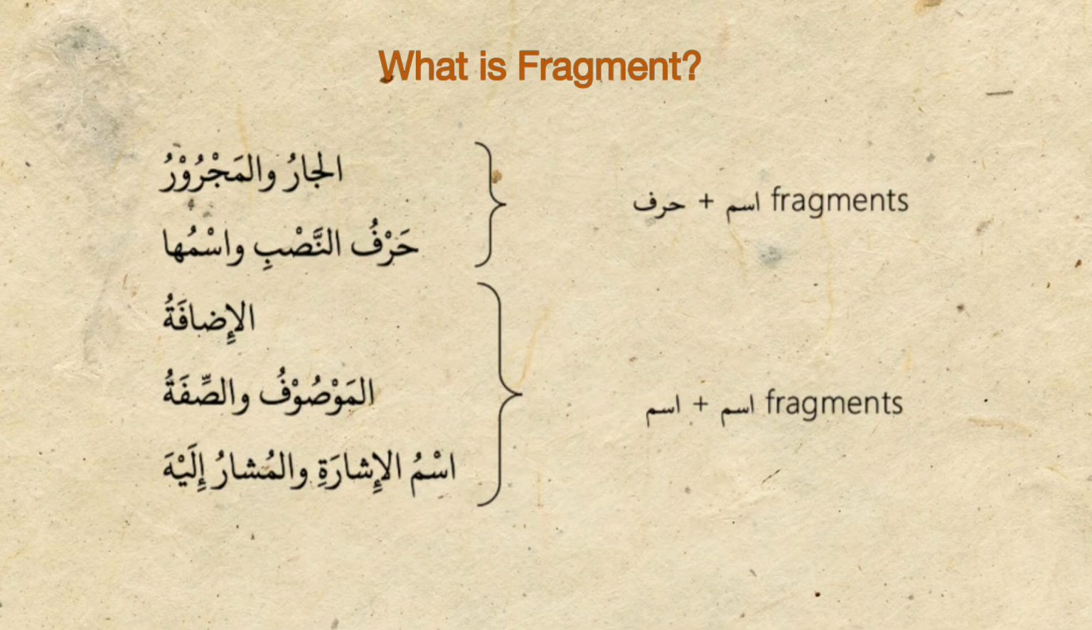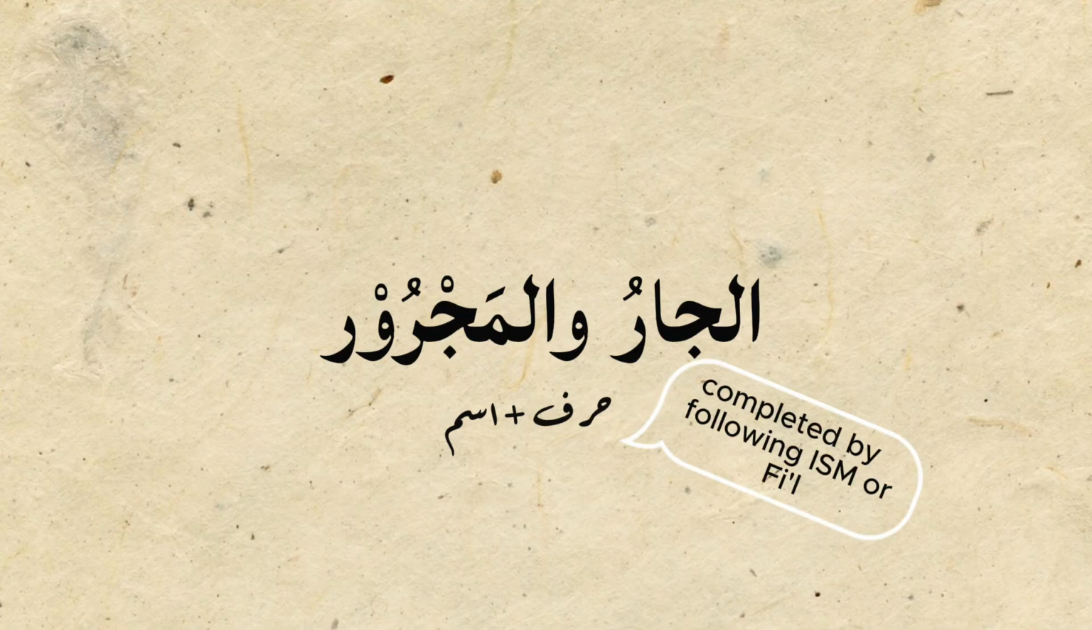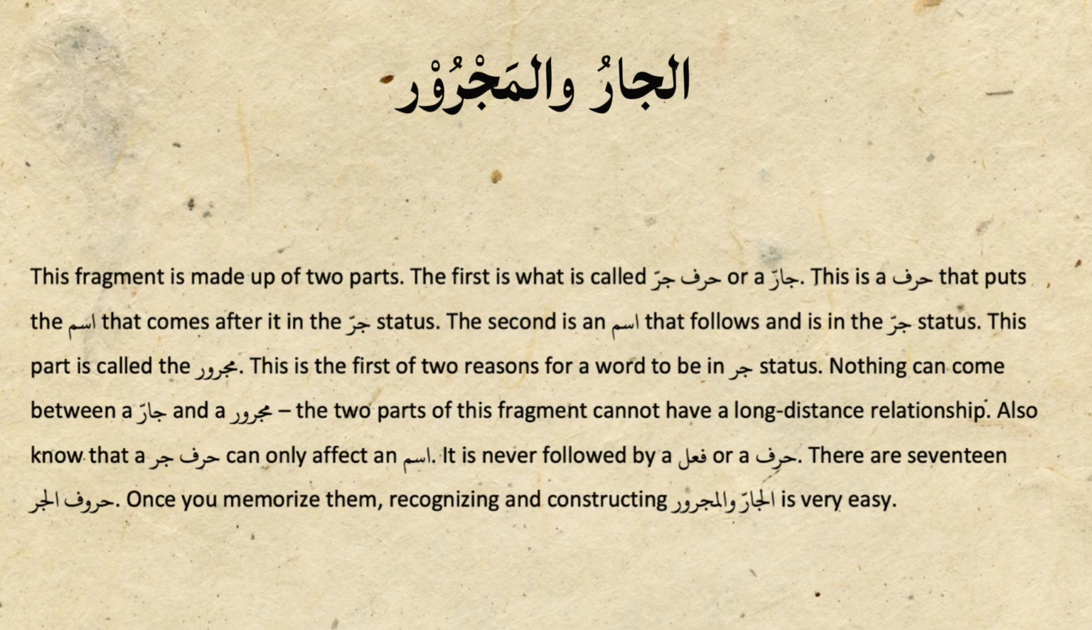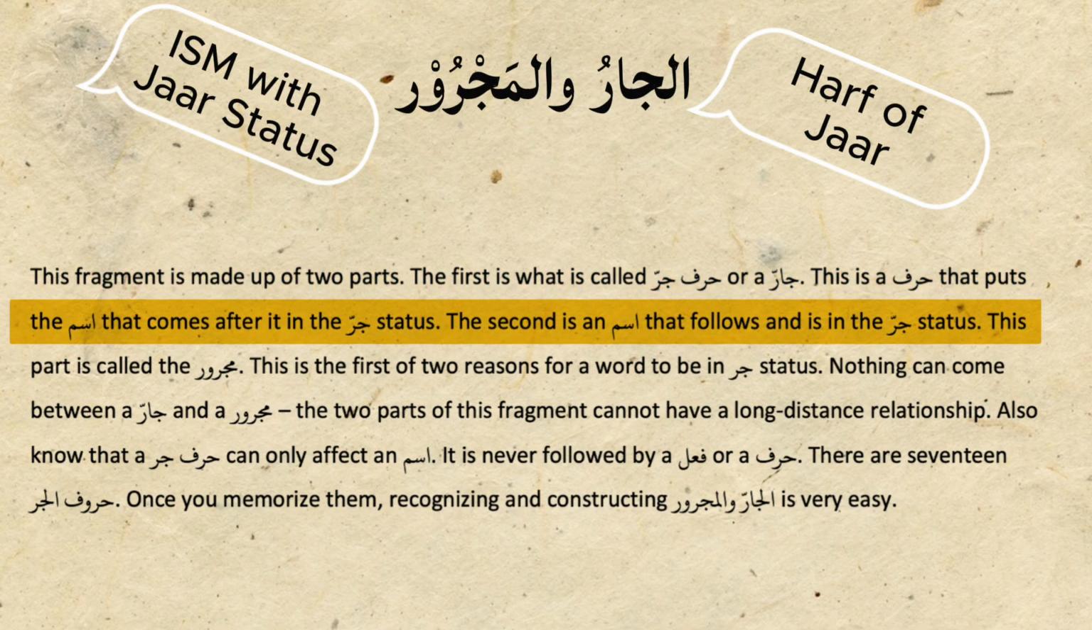There are 5 basic fragments in the Arabic language. First, we will study the fragment construction of al-jar wal-majroor. Remember the definition of harf, a word that is incomplete unless it is followed by another ism or a fail. When we talk about the al-jar wal-majroor fragment, al-jar means the harf of jar and majroor is an ism with jar status. So this fragment is made up of 2 parts. The first is called harf of jar and the second is ism with jar status.